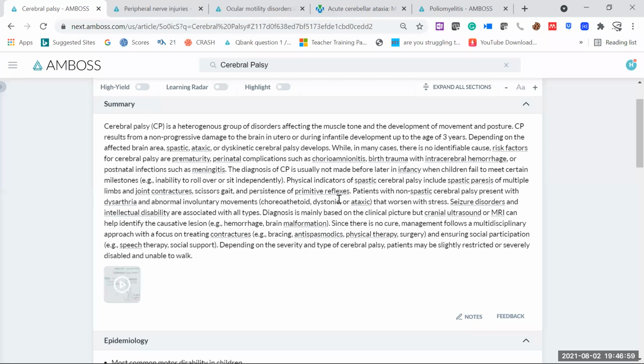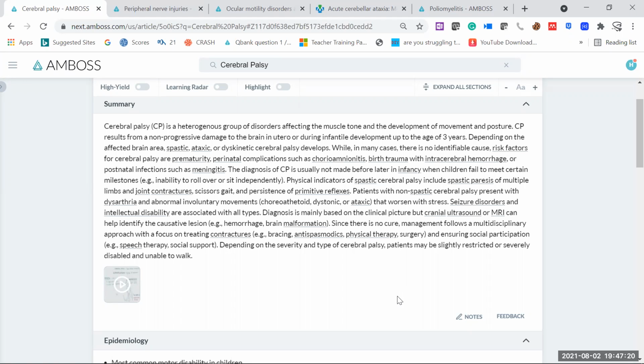Or maybe there is some dysfunctioning or difficult movement; if we can see difficult movement findings in a baby, we can say this one is dyskinetic cerebral palsy. So based on the presentation of the baby, we will decide which kind of CP the child is having. Now, diagnosis is mainly based on the clinical picture, but cranial ultrasound or MRI can help identify the positive lesion.